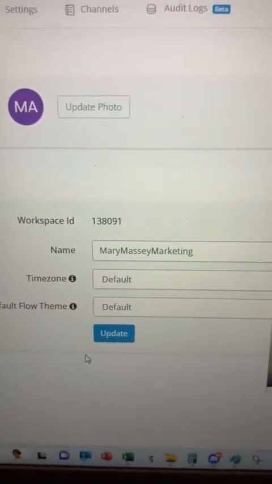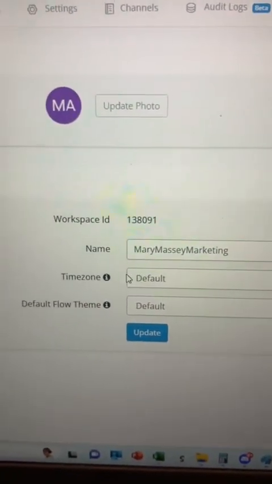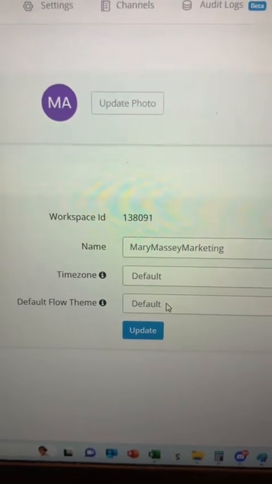And then if you come down a little bit further, you'll see workspace settings, and you're going to want to set that up. So when you come to workspace settings, you're going to fill this out, and then you're going to pick your time zone and default flow theme.